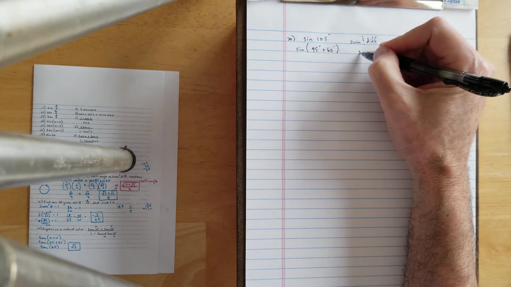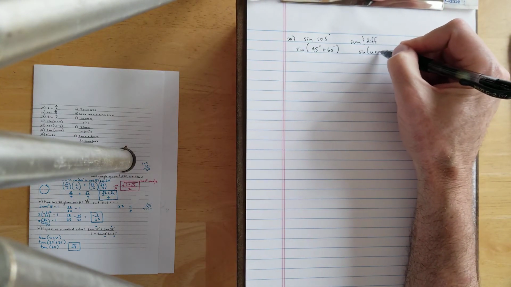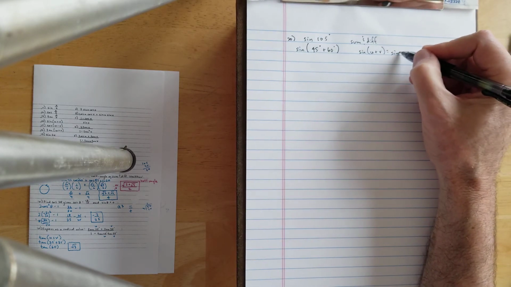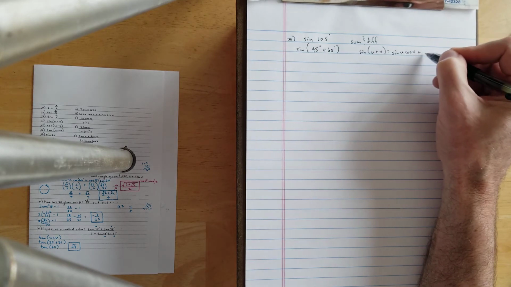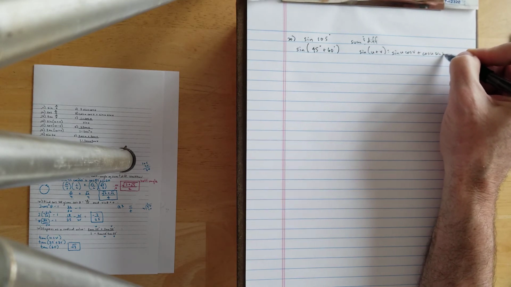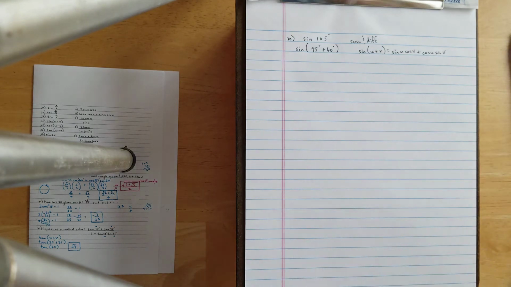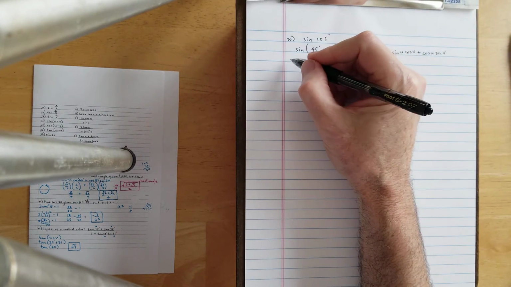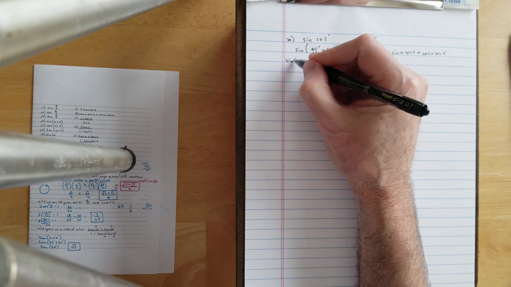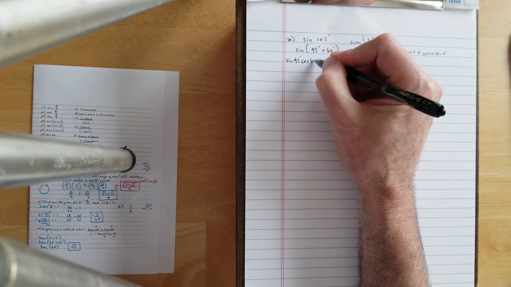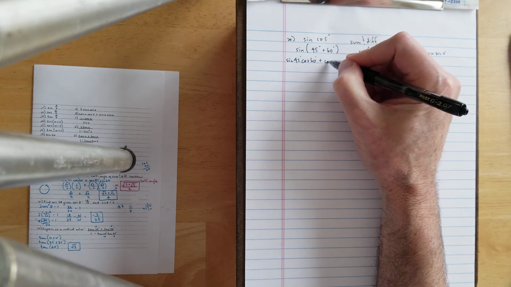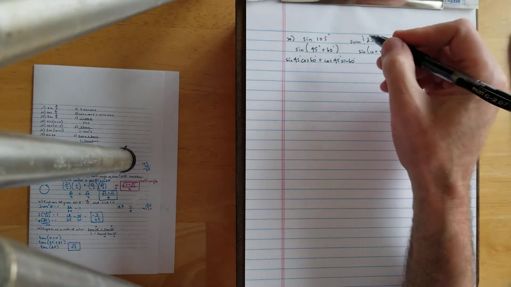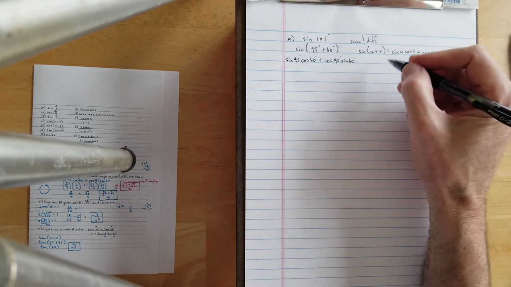And then come off to the side, sine u plus v. Our identity for that is sine u cosine v plus cosine u sine v. Okay. Once we create that, then we go ahead and write everything out based upon this identity. So sine 45 cosine 60 plus cosine 45 sine 60. And then we will find each of those on the unit circle.